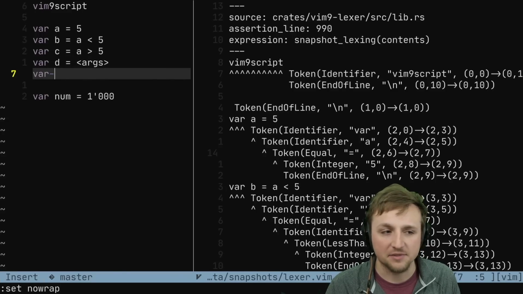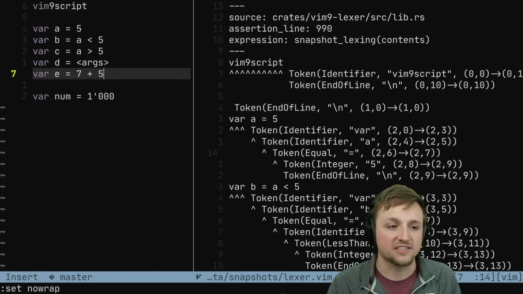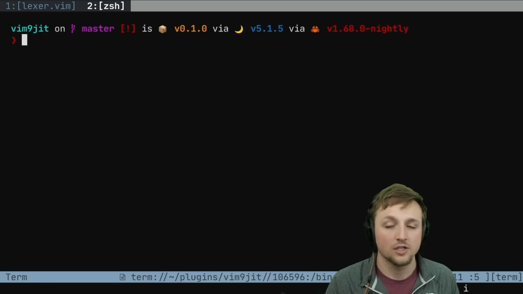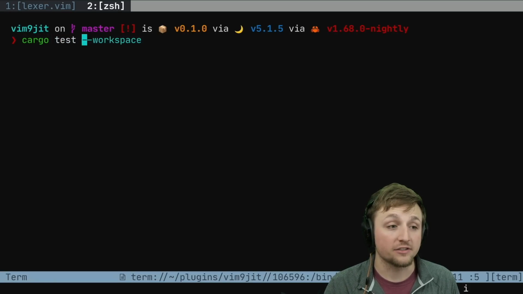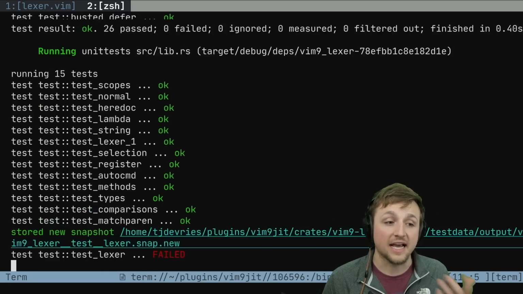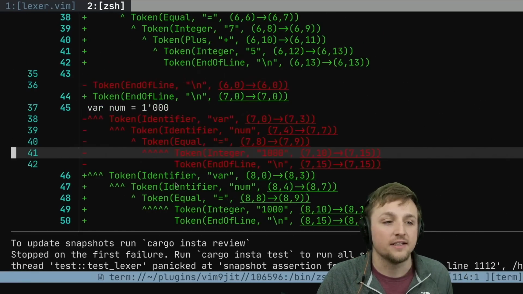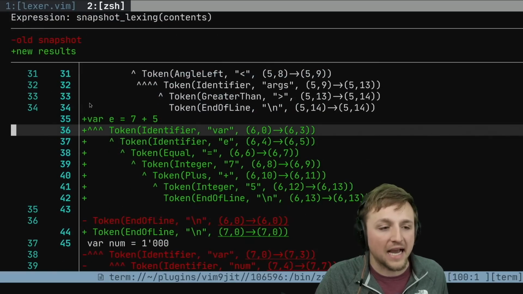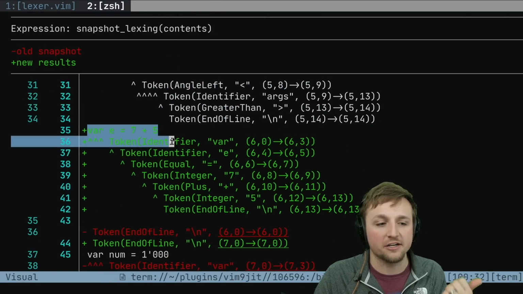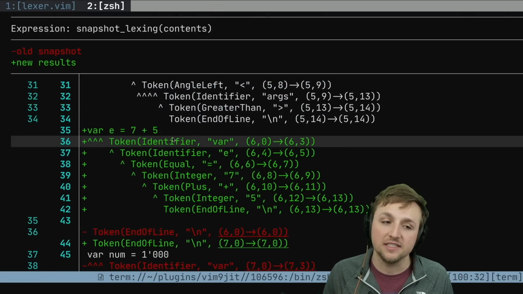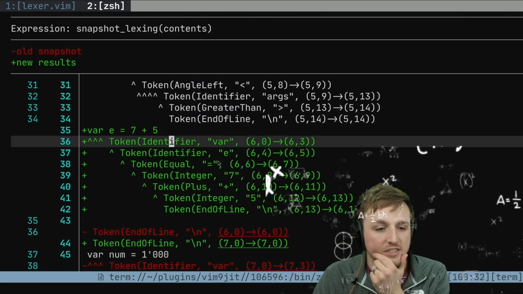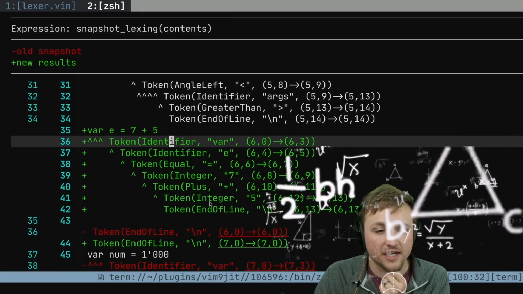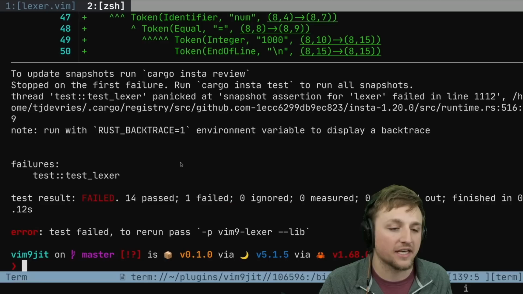If we wanted to test something, var e equals 7 plus 5, we'd save this file. We can go to our tests. We can run our tests for the workspace. And as it runs all the tests, it's going to say, hey, this snapshot no longer matches. Look at this newly generated thing. And I can examine this output and I can say, yep, that looks good. It's an equals. Yep, that's definitely a plus. And then an integer, that's a 5. Okay, that all looks good.